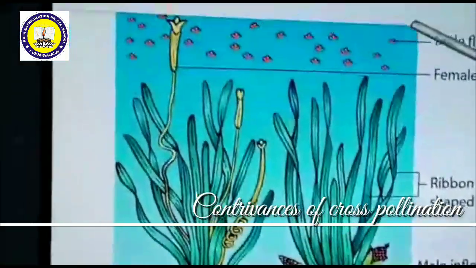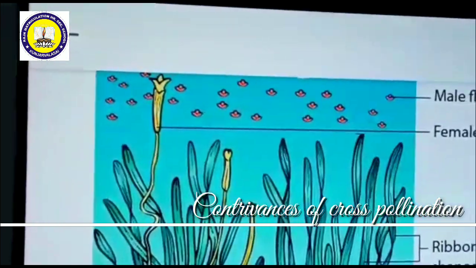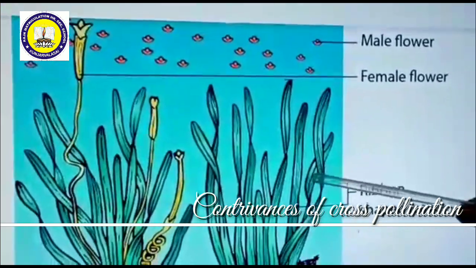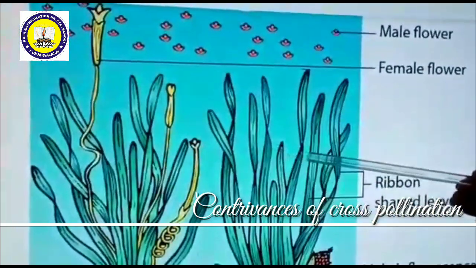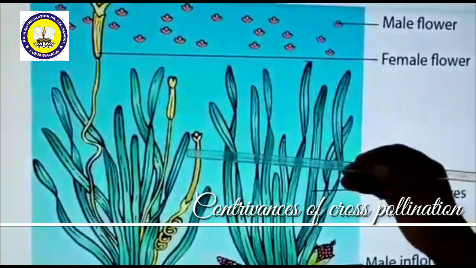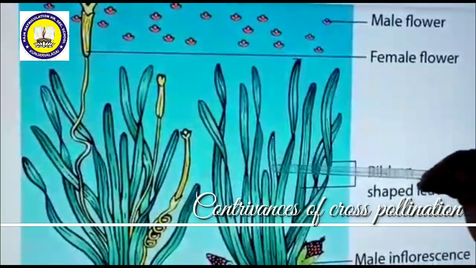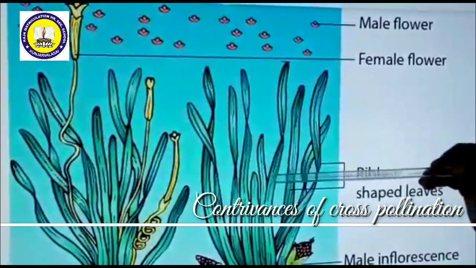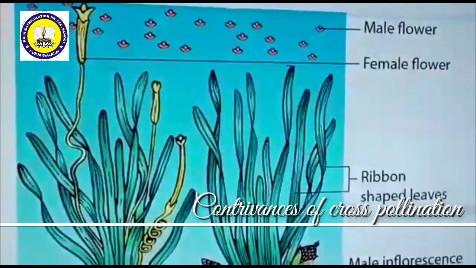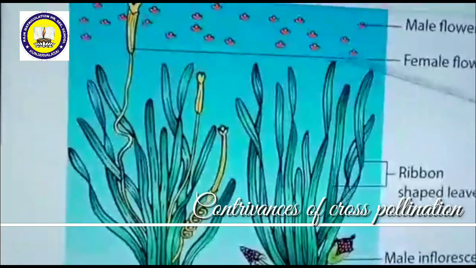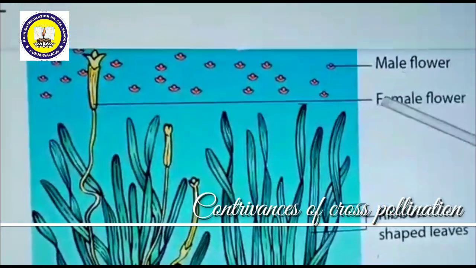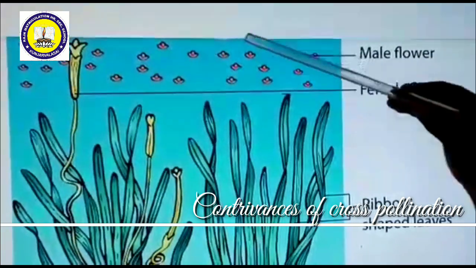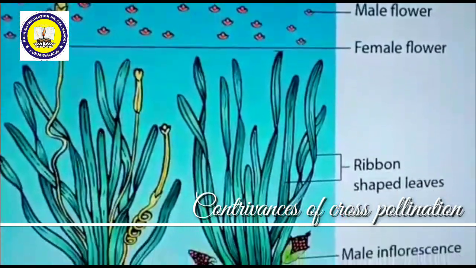What do you mean by epihydrophily? If the pollination takes place on the surface of water, then this pollination is called epihydrophily. Some pollination takes place inside the water. Some plants like Ceratophyllum and Utricularia can undergo hypohydrophily. Hypo means inside the water. That means the pollination takes place inside the water. But Vallisneria is a good example for epihydrophily. Epi means on, so this pollination takes place on the surface of water. That is why it is called epihydrophily.